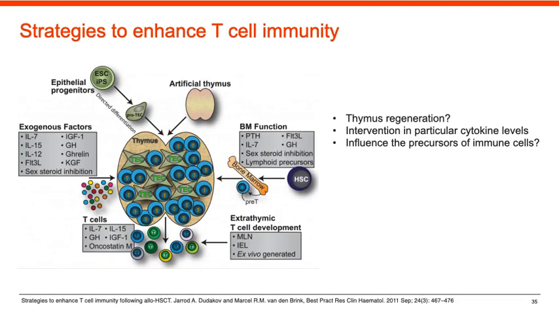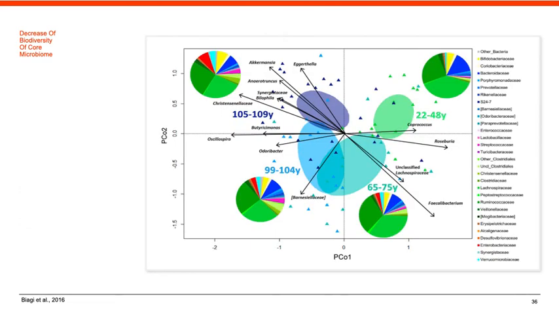Possible strategies to enhance T cell immunity include the following: gene therapy for thymic regeneration, intervention in particular cytokine levels, influencing the precursors of immune cells, reducing fatty infiltration of the thymus, intermittent fasting. Another source of inflammaging is a decrease in the biodiversity of the core microbiome, an increase in the number of pathogenic bacteria, and a decrease in the number of beneficial ones. It should be noted that the microbiota of centenarians has its own characteristics and is more reminiscent of that of young subjects. The next